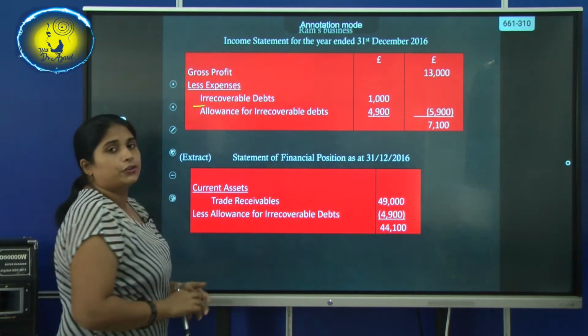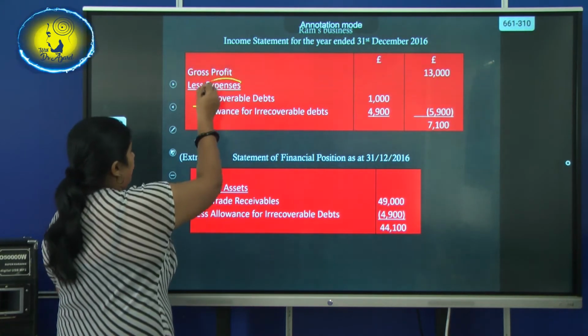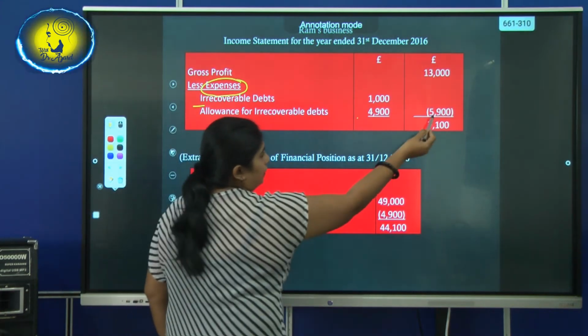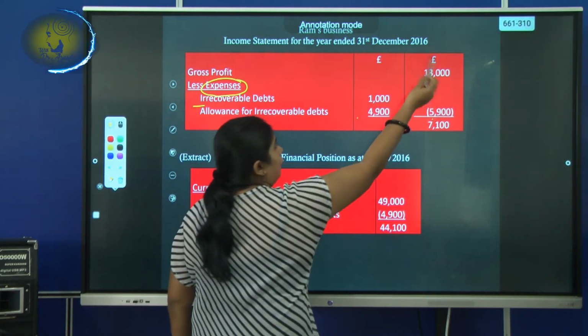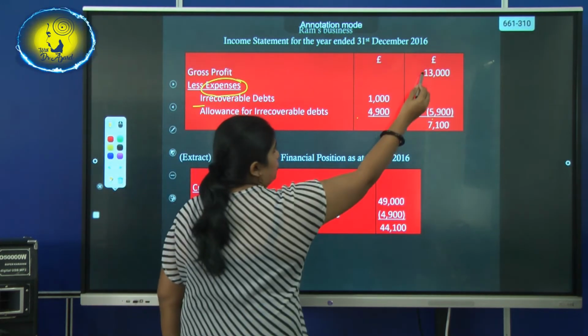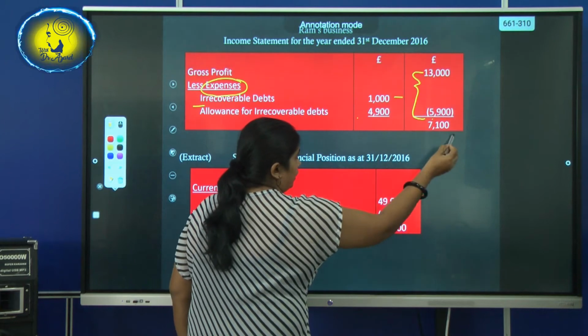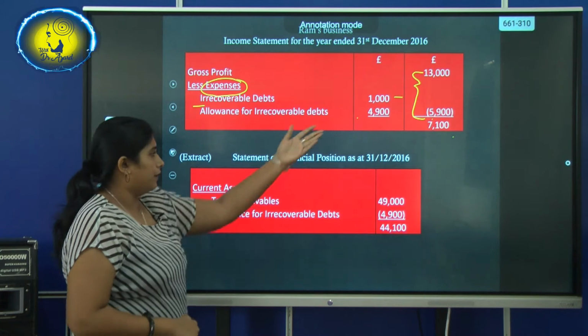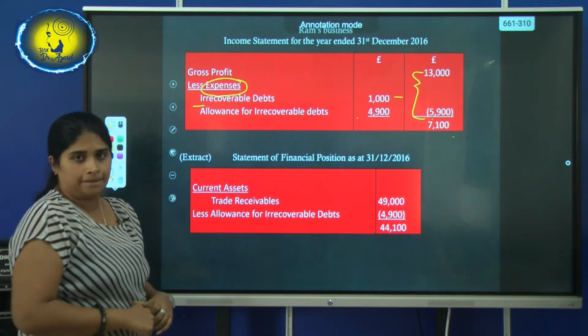The total 4,900 will be recorded as expense. So when you add those together, you have 5,900. They have already calculated and given the gross profit as 13,000. So when you subtract these, you'll get the answer 7,100. This one you can assume is the profit for the year.